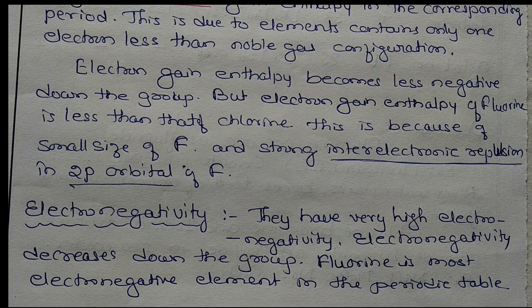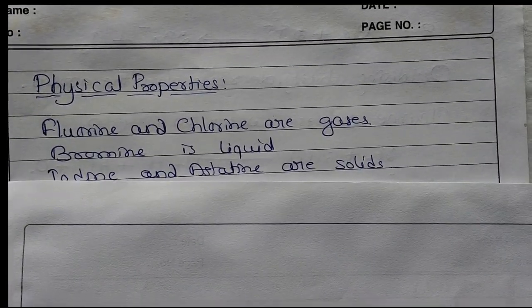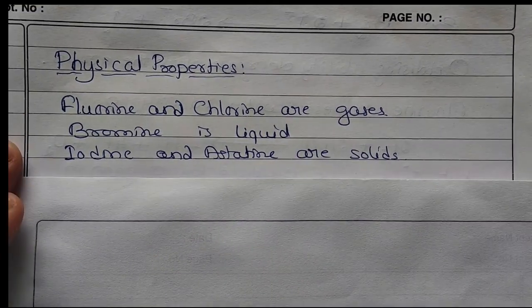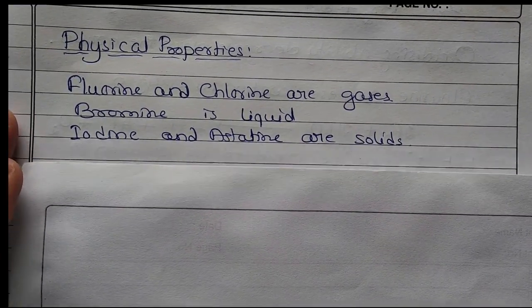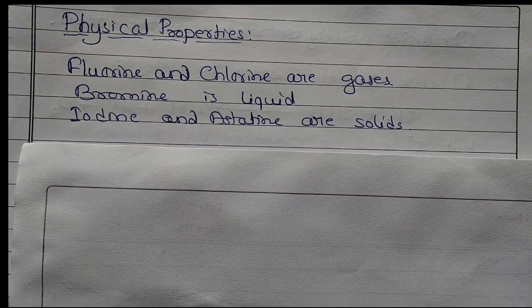Fluorine and chlorine are gases, whereas bromine is a liquid, and iodine and astatine are solids. Okay. So physical properties.